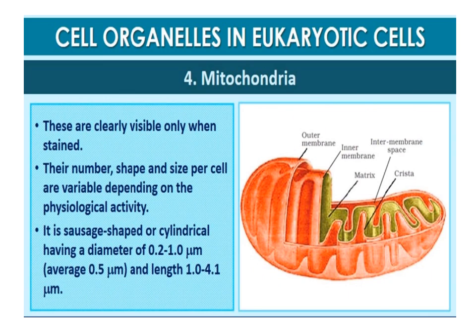Mitochondria. Mitochondria are stained specifically to observe under the microscope. The number of mitochondria per cell is variable depending on the physiological activity of the cell. In terms of shape and size also, considerable variability is observed. Typically, it is sausage-shaped or cylindrical, having a diameter of 0.2 to 1.0 micrometer, average 0.5 micrometer, and length 1.0 to 4.1 micrometer.